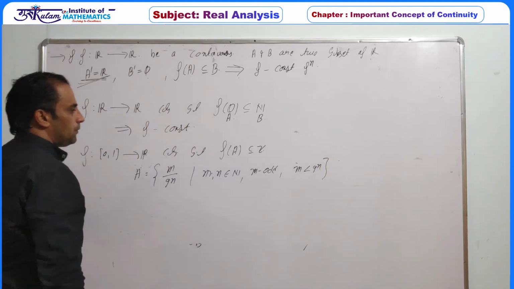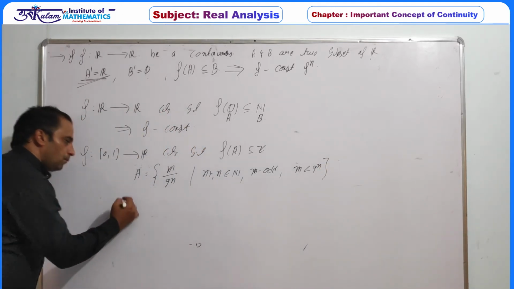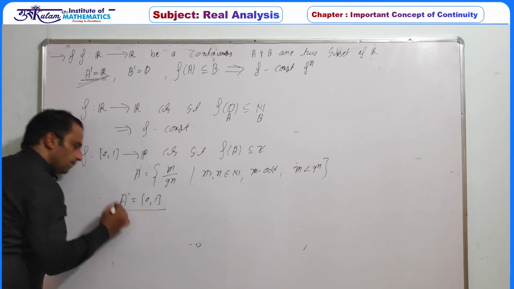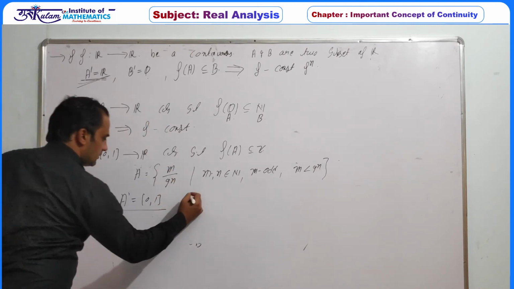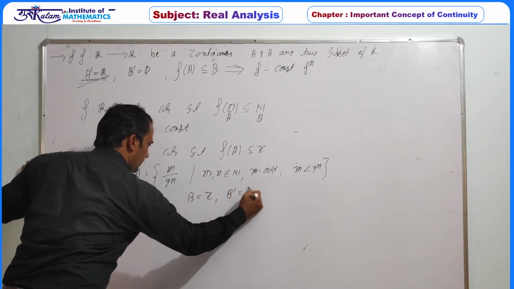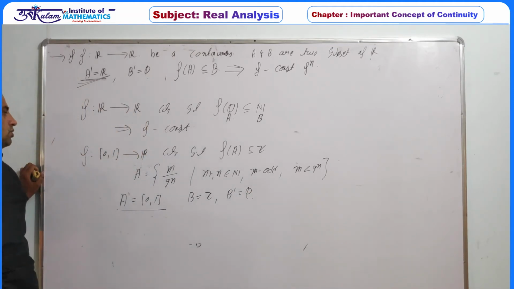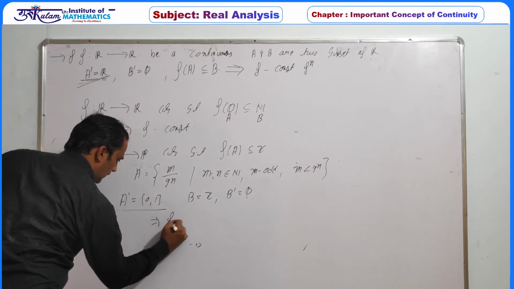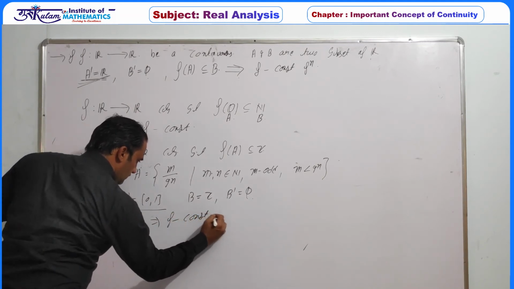So in the chapter on point set topology, we have proved that A dash is equal to the closed interval 0, 1, and in this case B is equal to Z, so B dash is equal to phi. So use the identity theorem on the closed interval, so it implies f is a constant function.